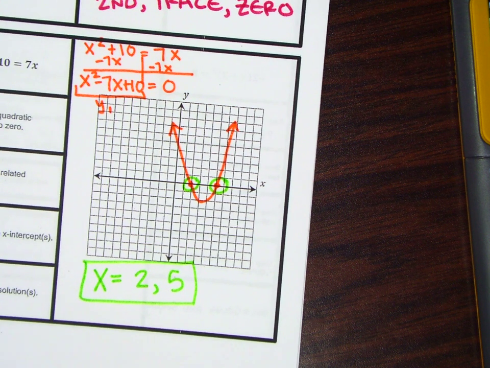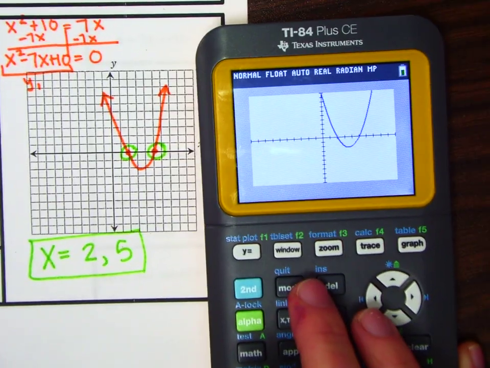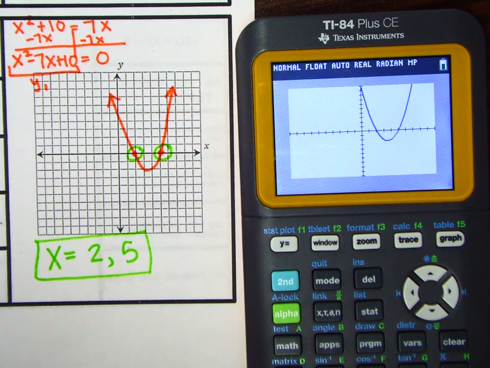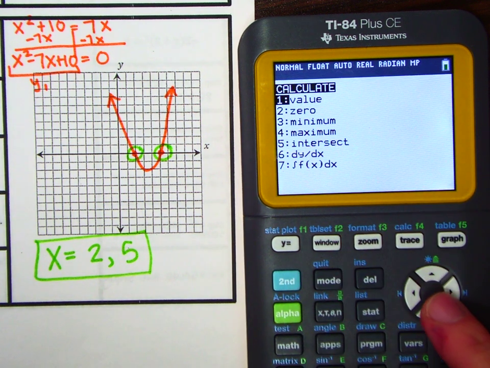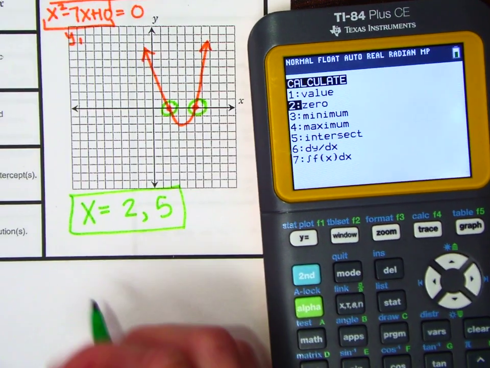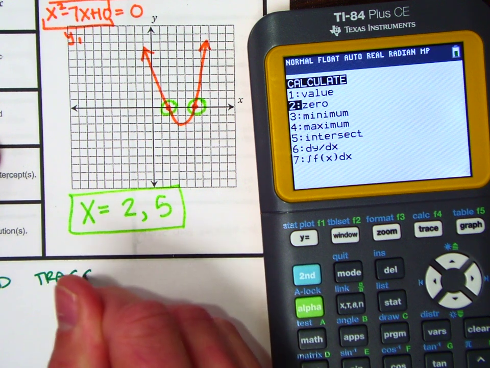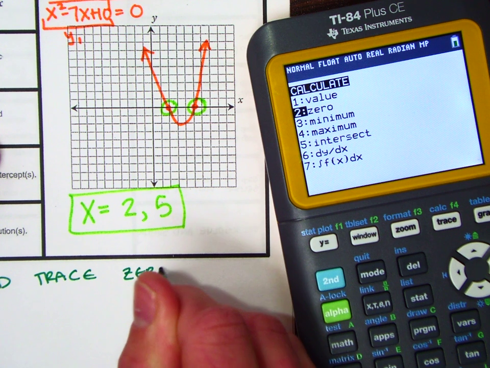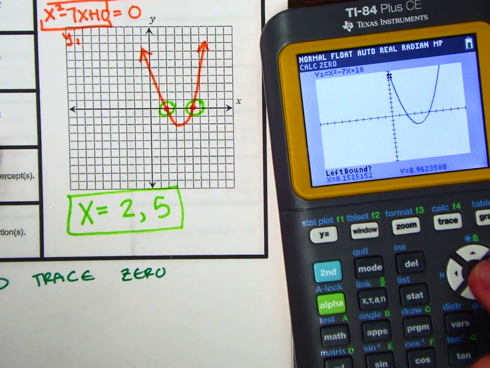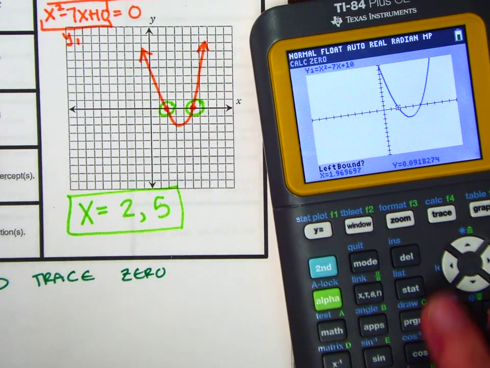Now, if you have to do the second trace, if it's at a decimal and you want to do the second trace, you're going to hit 0. So I'm going to write those steps down right here so you have them. Second trace 0. And then you need to move your spider to the 0.